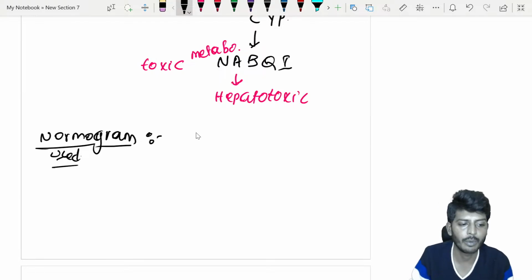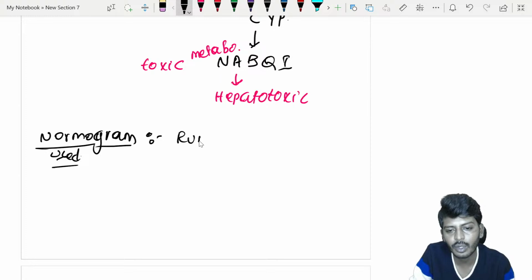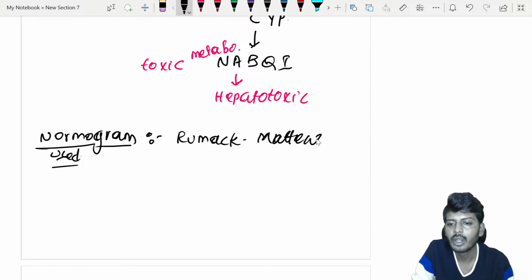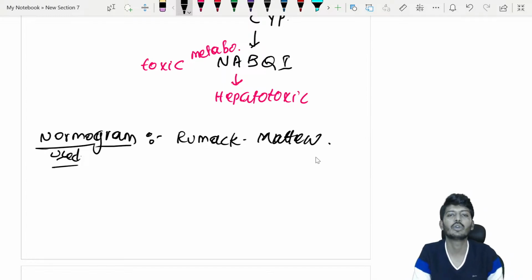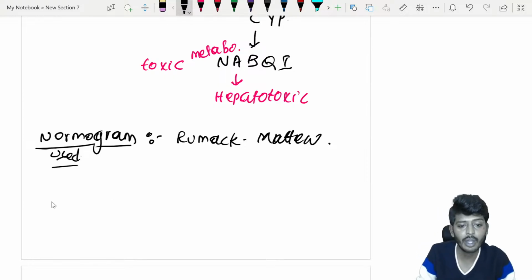It is called the Rumack-Matthew nomogram. The graph name is Rumack-Matthew nomogram.